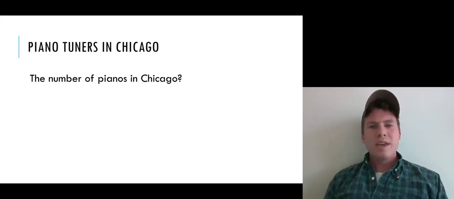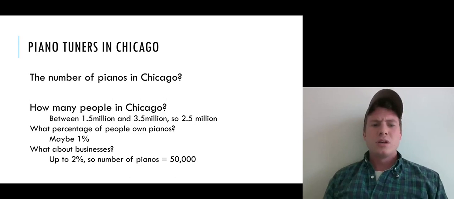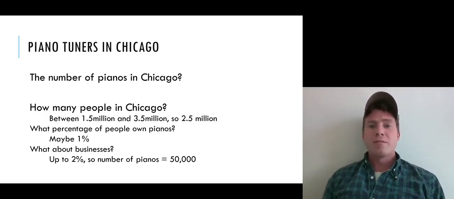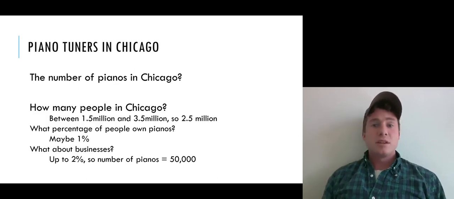Well, one thing we can do is break it down into simpler questions where we're still going to have to guesstimate, but maybe they're a little more tractable. Maybe we have a better sense of these questions. So we might first start by asking, could we come up with an estimate for the number of pianos in Chicago? And we could break that down a little bit more too. How many people are there in Chicago? Well, maybe you know that the number is between 1.5 million and 3.5 million, so you estimate it's somewhere in the middle, about 2.5 million people in Chicago.